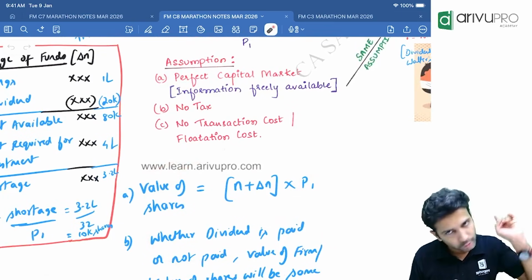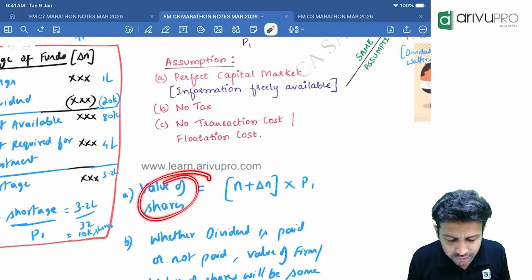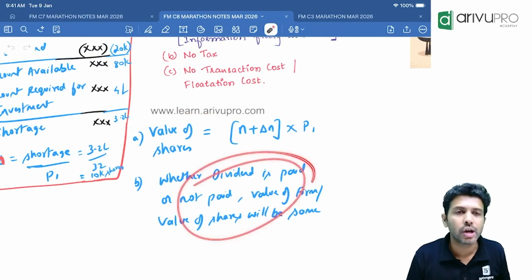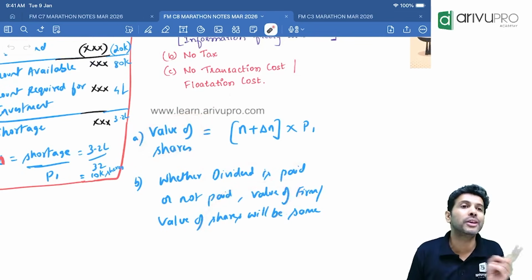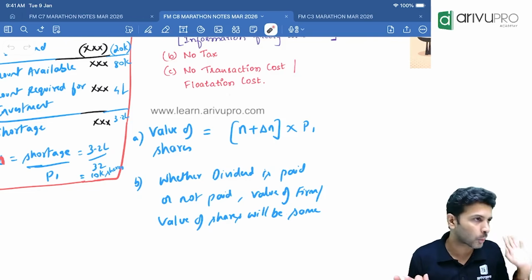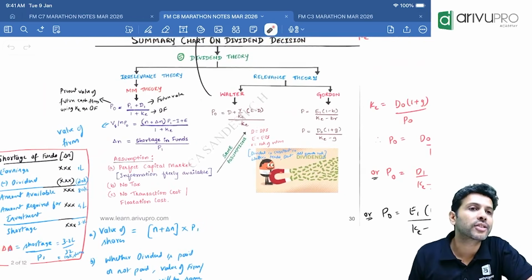Again, whether the company declares a dividend or not, the value of the share should remain the same. The value of the firm as well as the market value of the share should be the same. If you are getting a different value, you have done some calculation wrong. We will do one question on this just to be on the safer side. Can I move on to the next?